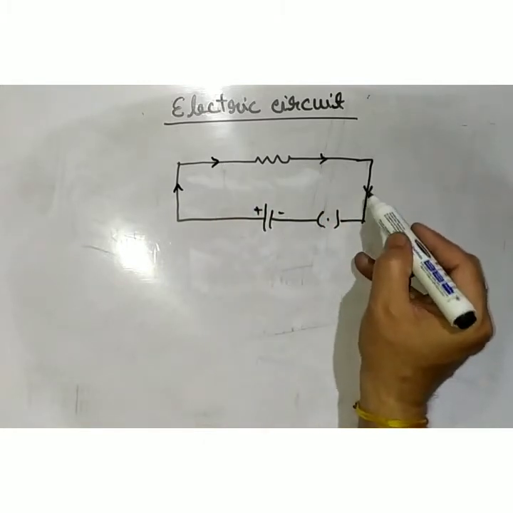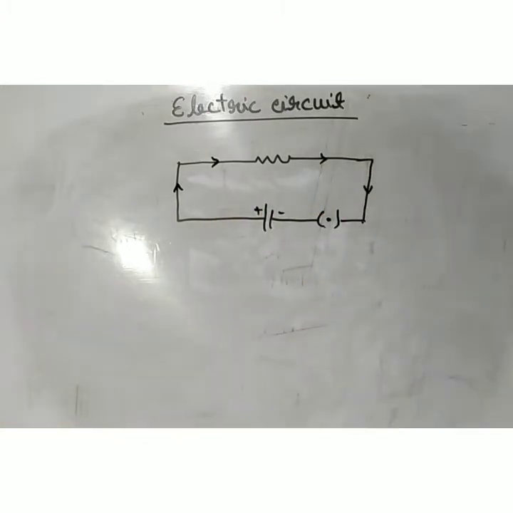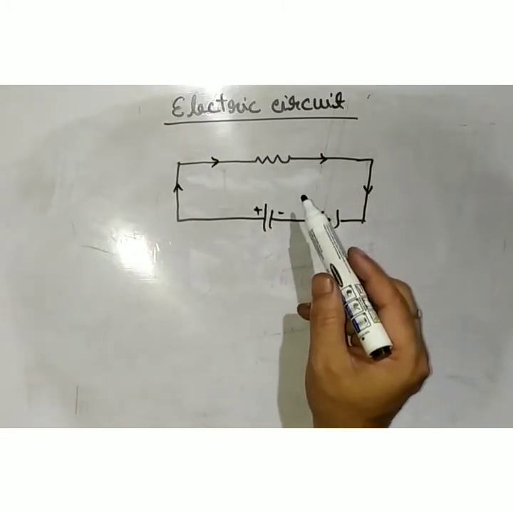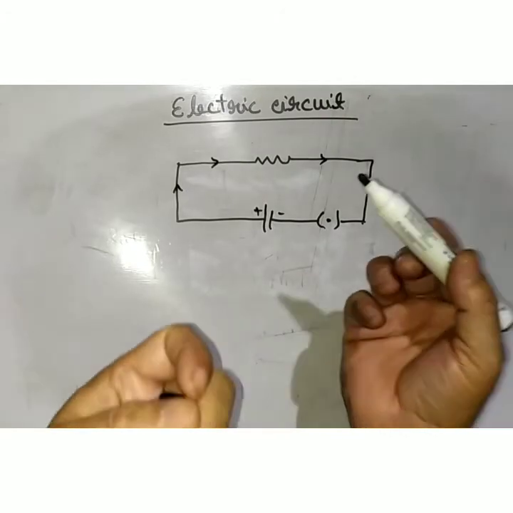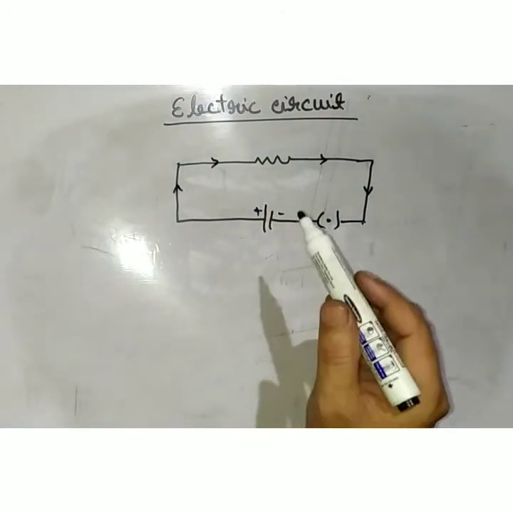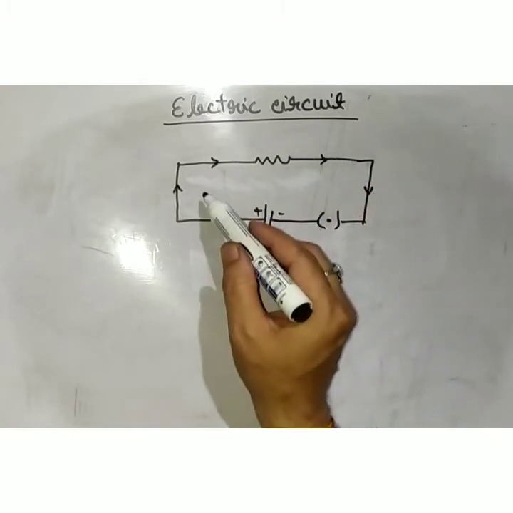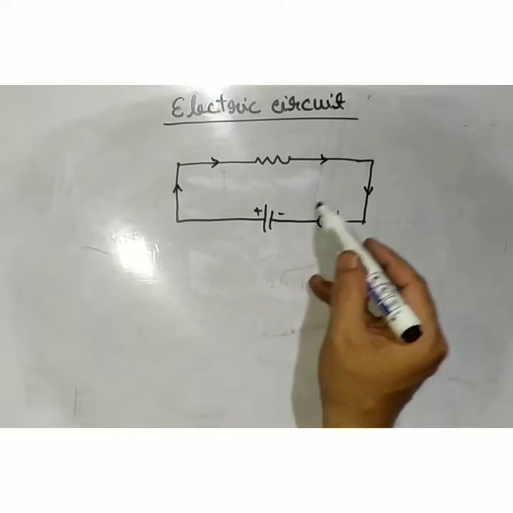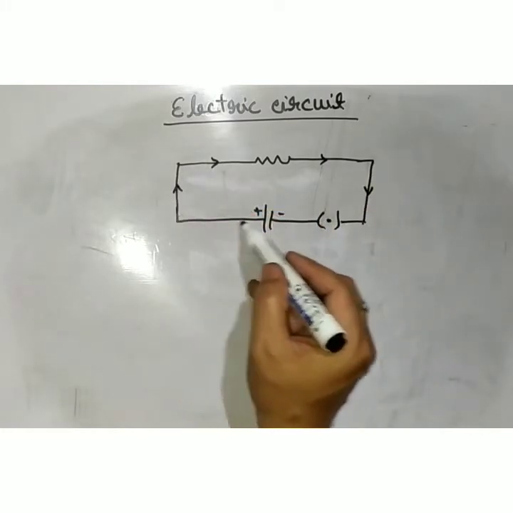Remember, it is a continuous conducting path which contains some electrical appliances. First, a continuous conducting path which contains conducting wire. This is the wire, the conducting wire.